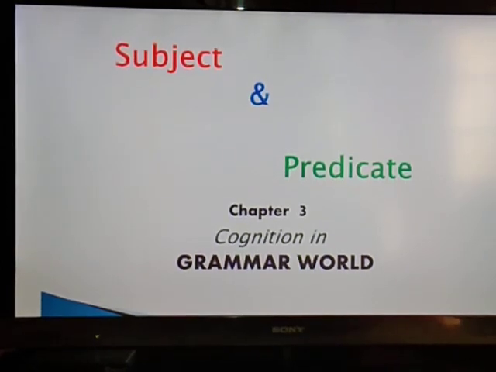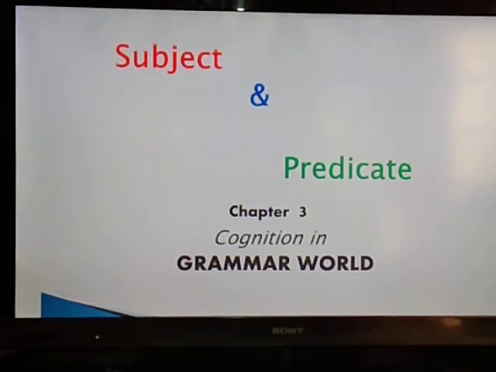Any name of any person, place, animal or thing, that will be the subject. And predicate is what we are saying about the subject, or what the subject is doing in a sentence. So let us see one by one through the examples.